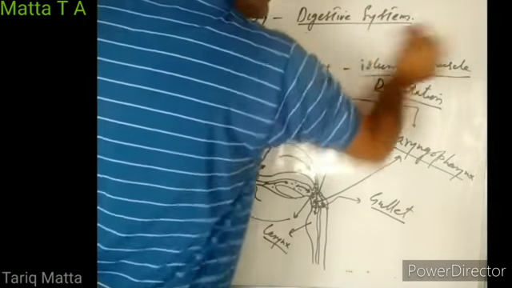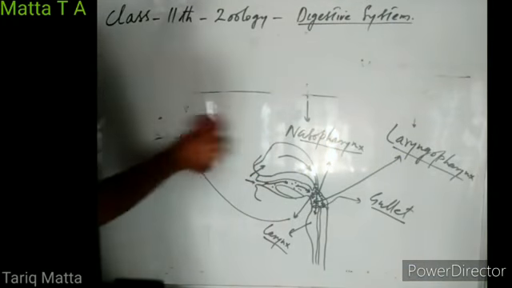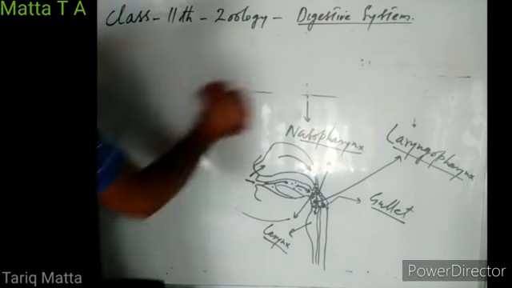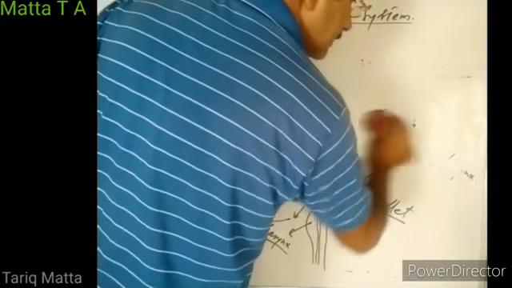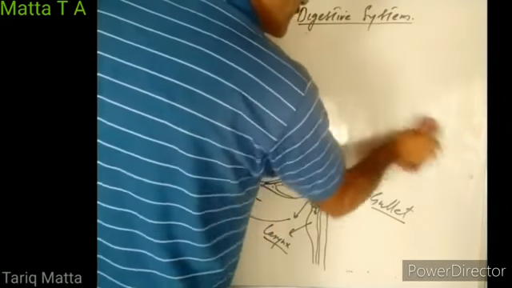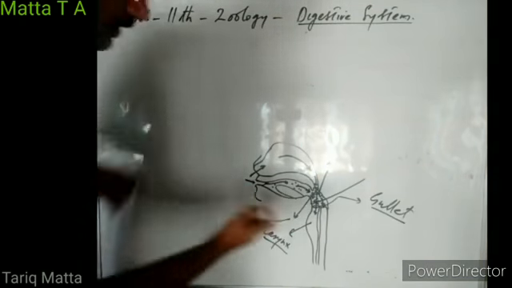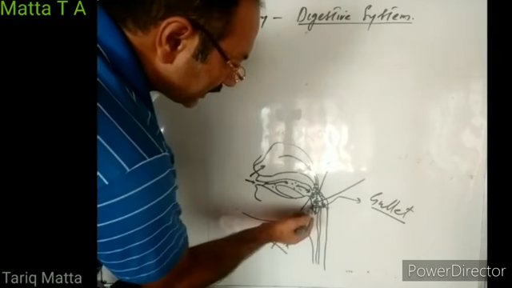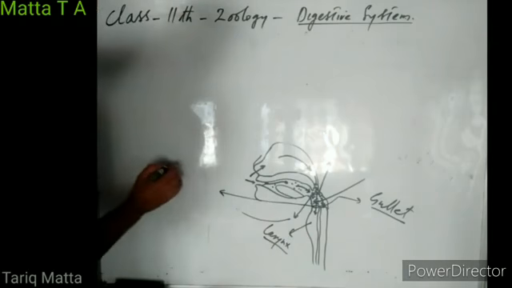Now, the point where pharynx leads into larynx or esophagus has two openings. So at the base of pharynx, we have got two openings. This opening is known as gullet, and this opening, which leads into larynx, is known as glottis.